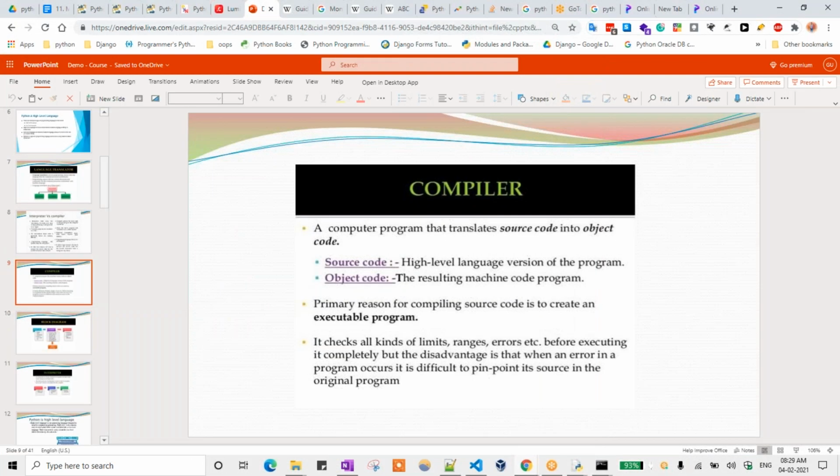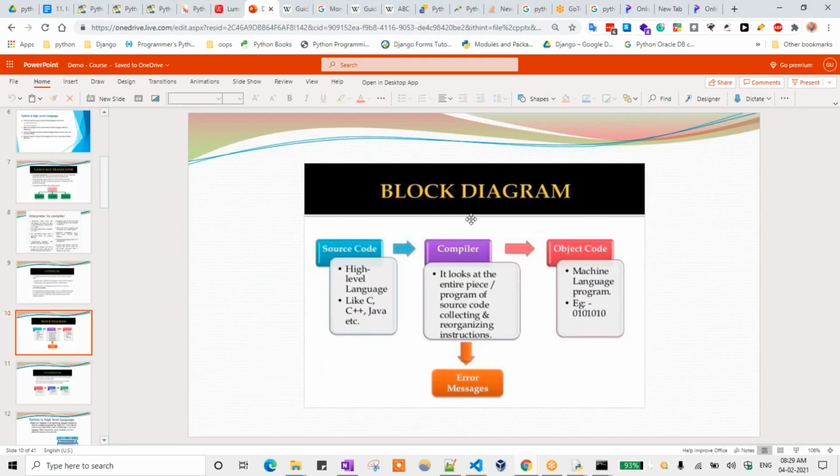Okay, next one is the block diagram, how it will change the directory. The source code we are writing is in a high-level language like C, C++ or Java, whatever it may be, and it will go to the compiler. It looks at the entire piece of the source code, collecting and reorganizing the instructions I am doing. Error messages will show here, and then it will convert into object code. This is the block diagram of how it converts.